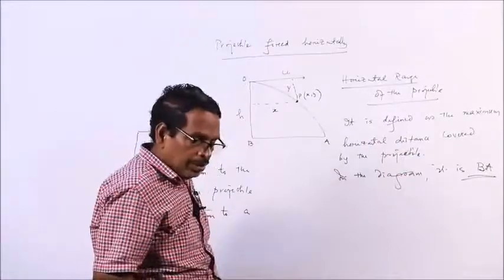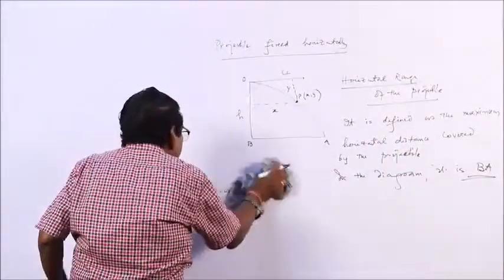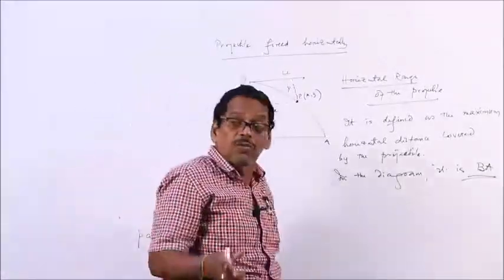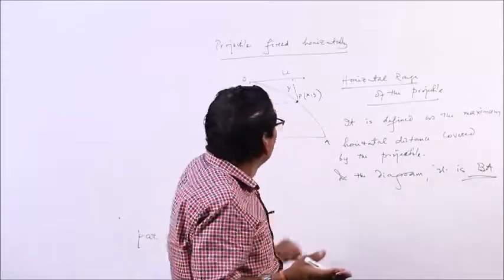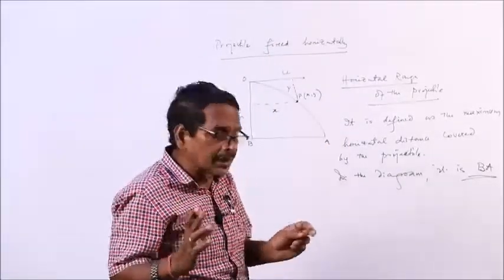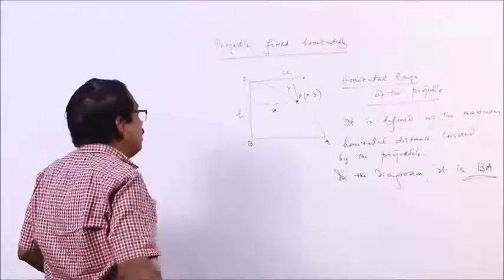This is your friend. What is the expression for that? On which factors does it depend? The only things given to you are the velocity of projection, the height from which the projectile is thrown, and the acceleration. Three things are given to you: u, h, and g. Then how to calculate the horizontal range?